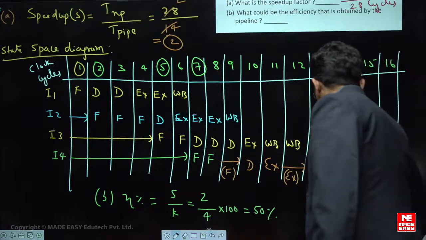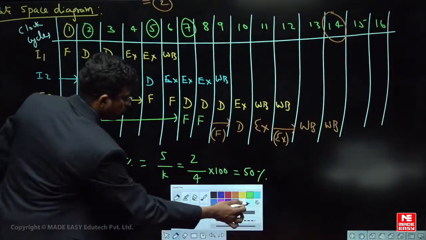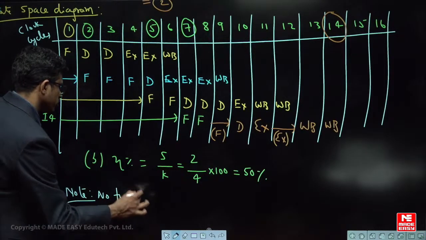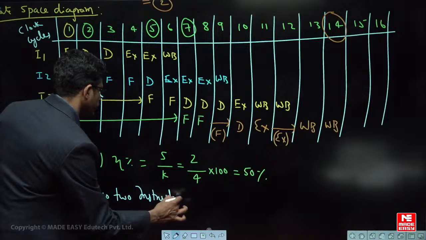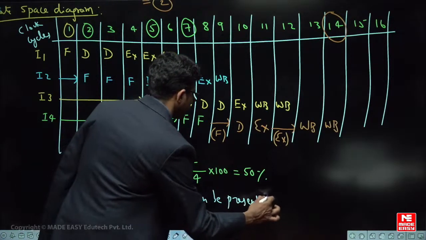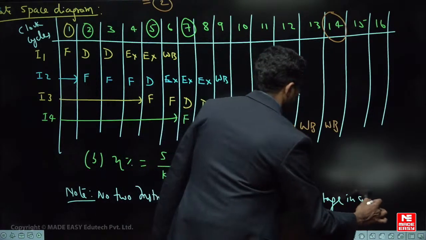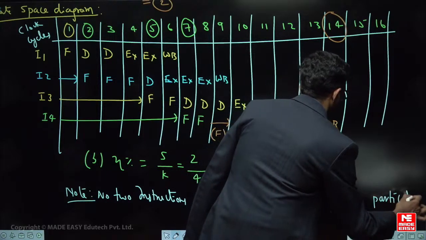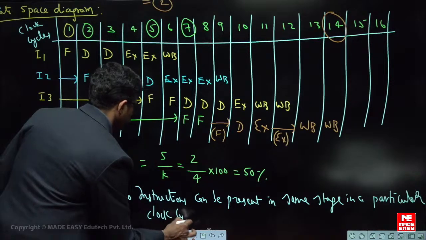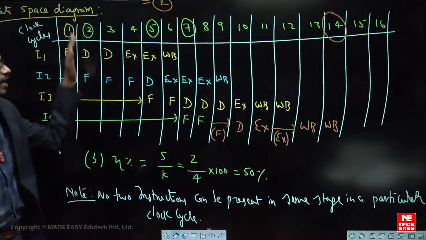So the point to note here is, no two instructions can be present in the same stage in a particular clock cycle. Understood everyone, clear? Right. So that is the meaning of overlapped execution.